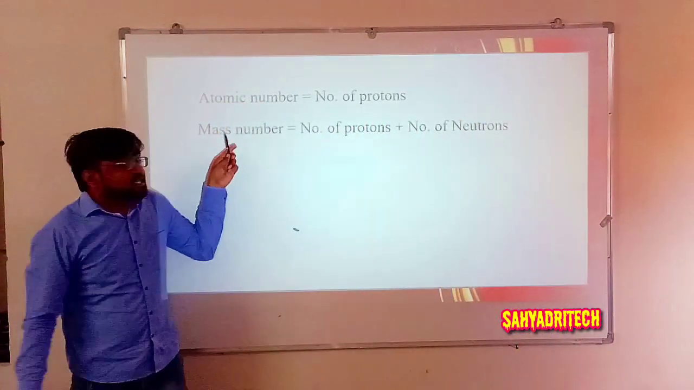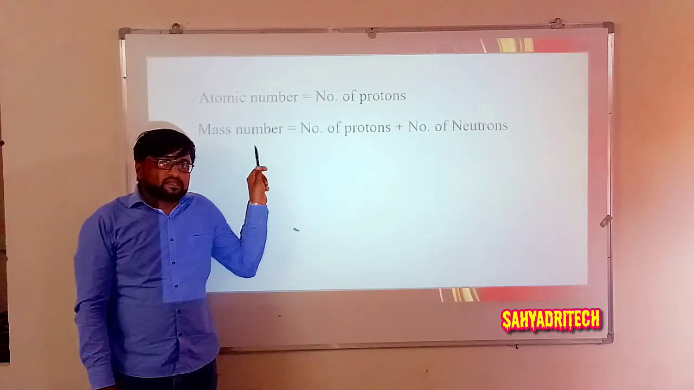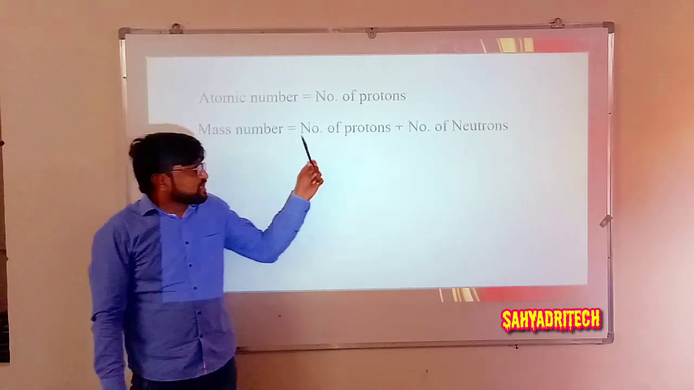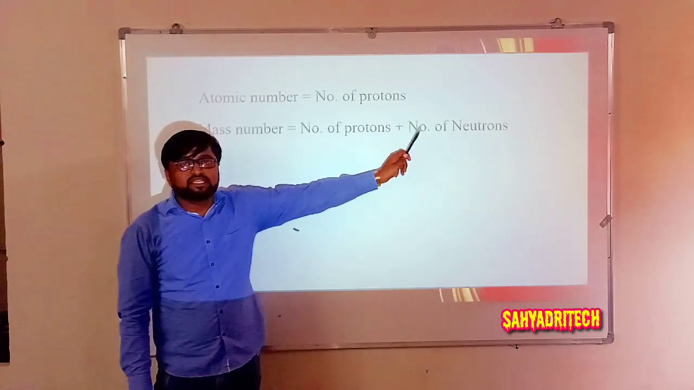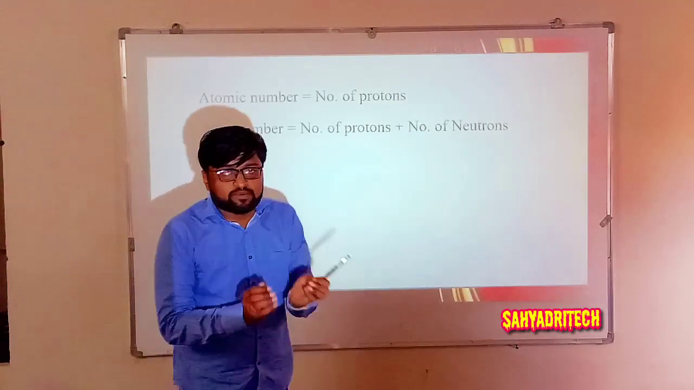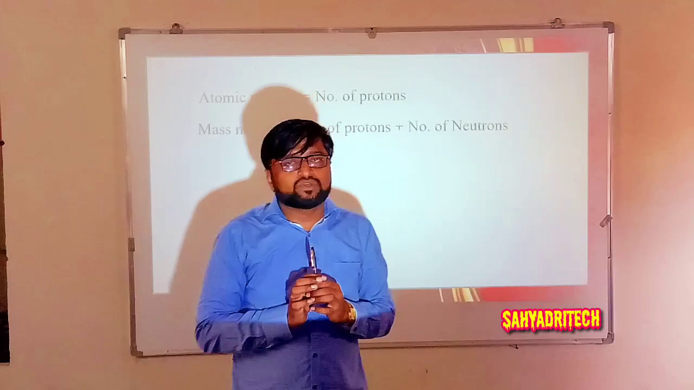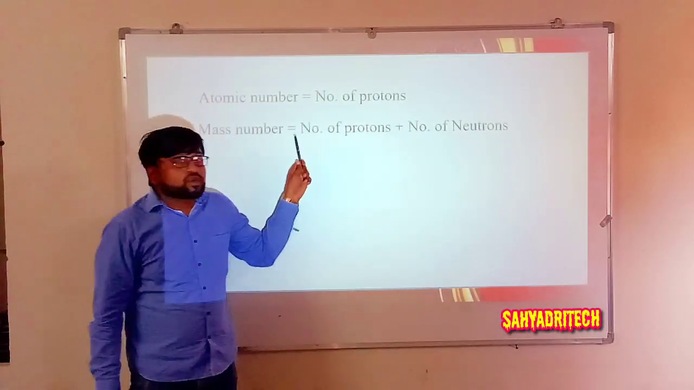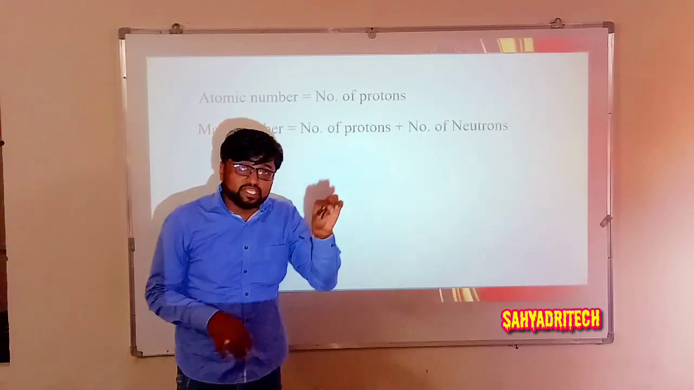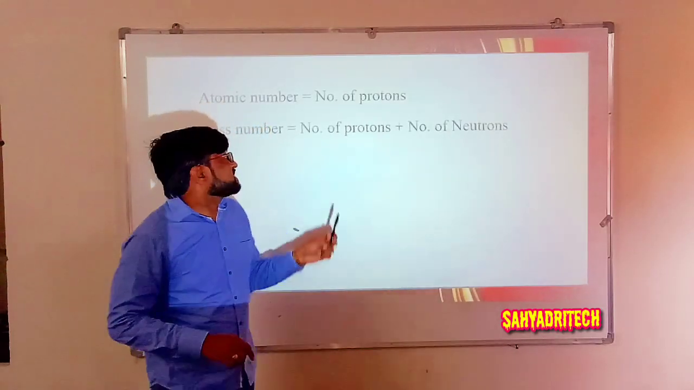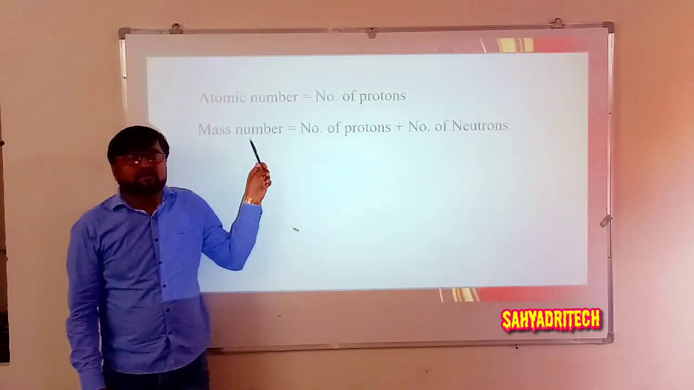So, if I consider a definition for mass number, what is the definition? The total number of protons and neutrons present in the, where are they present? They are present in the nucleus. So how can we define it? The total number of protons and neutrons present in the nucleus of an atom is called the mass number.